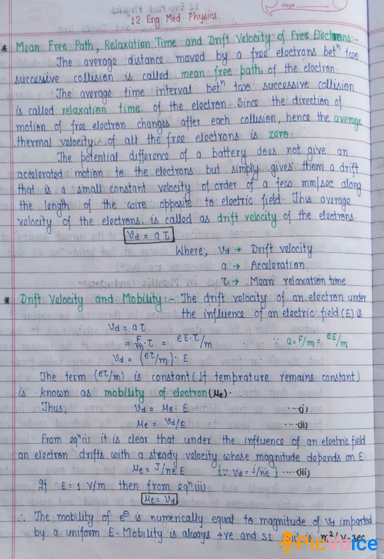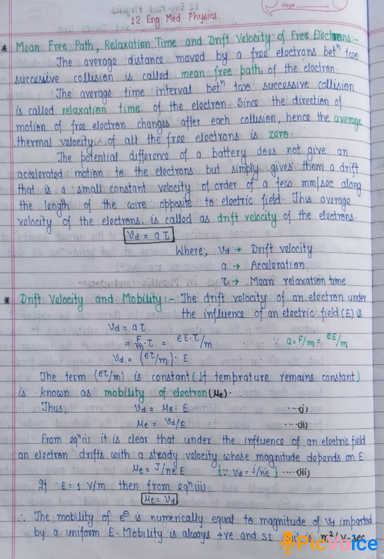Now, relation between drift velocity and mobility. The drift velocity of an electron under the influence of an electric field E is Vd is equal to a tau. Putting the value of a by Newton's second law of motion, F by m, into tau is equal to small e capital E tau by m. Vd is equal to small e tau by m into E.